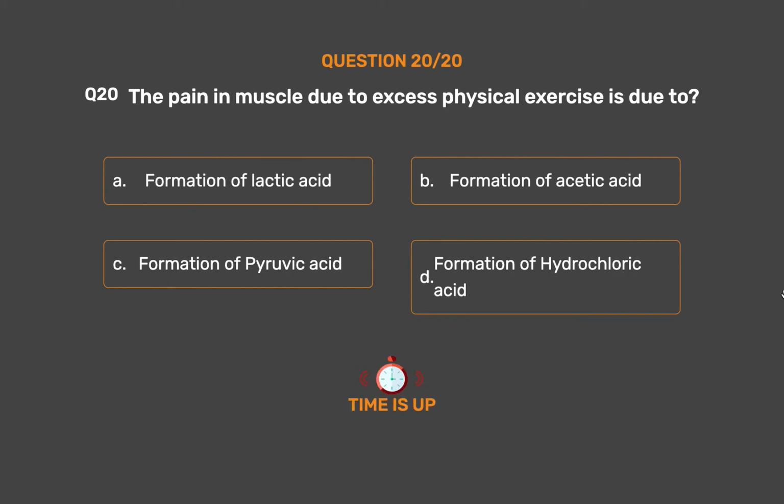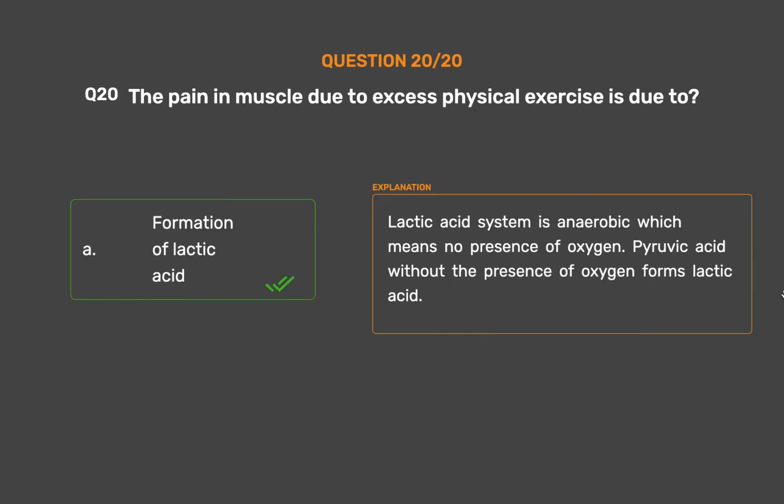The correct answer is option A, formation of lactic acid. Lactic acid system is anaerobic, which means no presence of oxygen. Pyruvic acid without the presence of oxygen forms lactic acid.